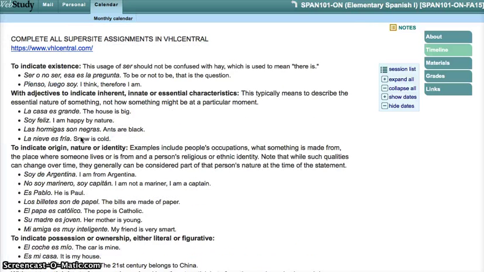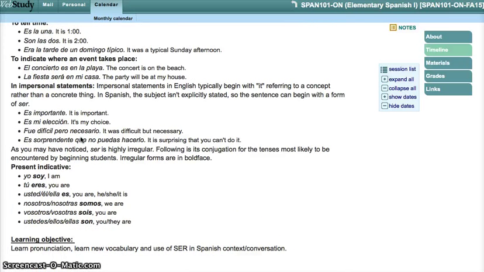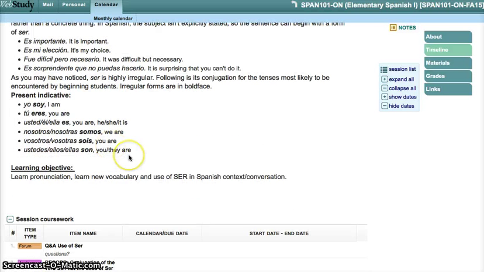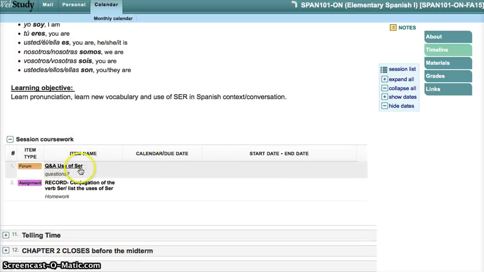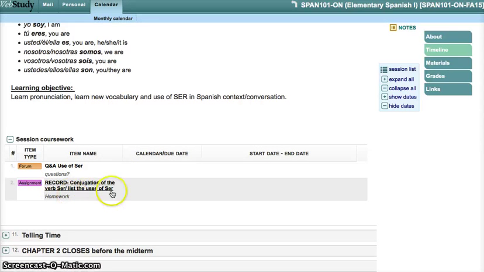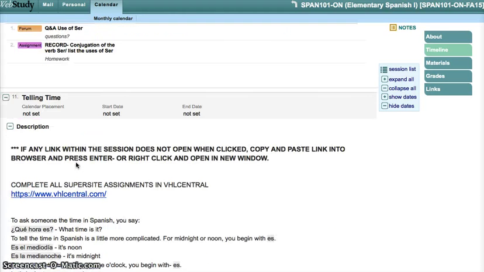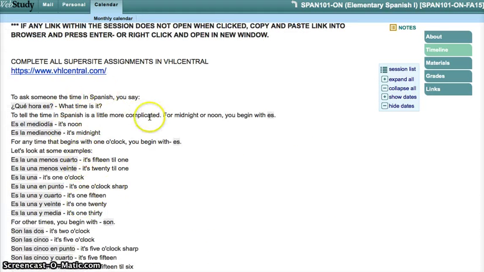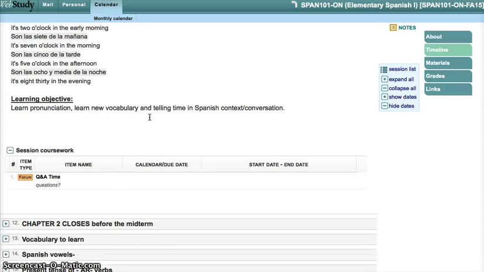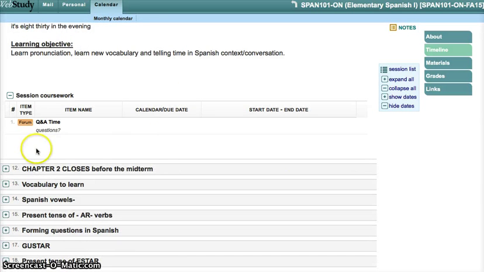Then it talks all about ser, which is the verb to be. The verb to be in Spanish has 2 different forms with 2 different uses. It has their own little section, which is ser and estar. We're going to start with ser right now. And there's a form here, uses of ser, and record a conjugation of the verb ser. I want you to actually record you saying the conjugation of the verb and list the uses of ser. That's your assignment. Then we talk about telling time. Again, it's all about telling time. You need to go to your tutorials and to the website, which I will show you. And that is Chapter 1.